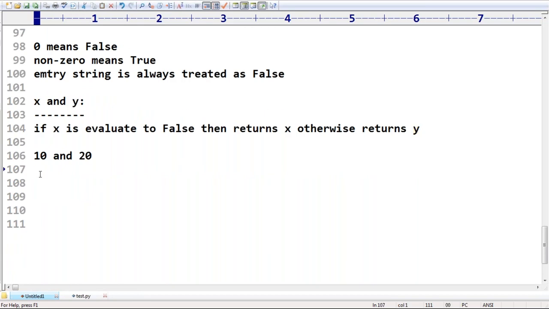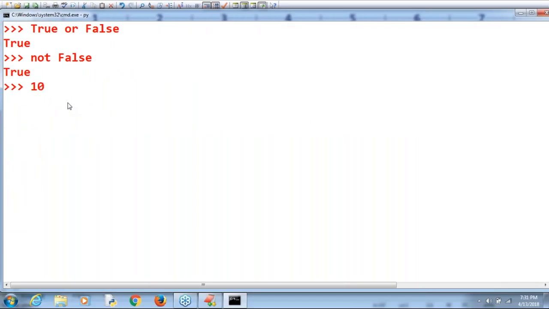Okay, now let me go for a small executable code. Have a look once, sir: 10 and 20. Like this I'm taking. So is the first one true or false? Can you spell out, sir? True. If the first one is true, please consider the second one.